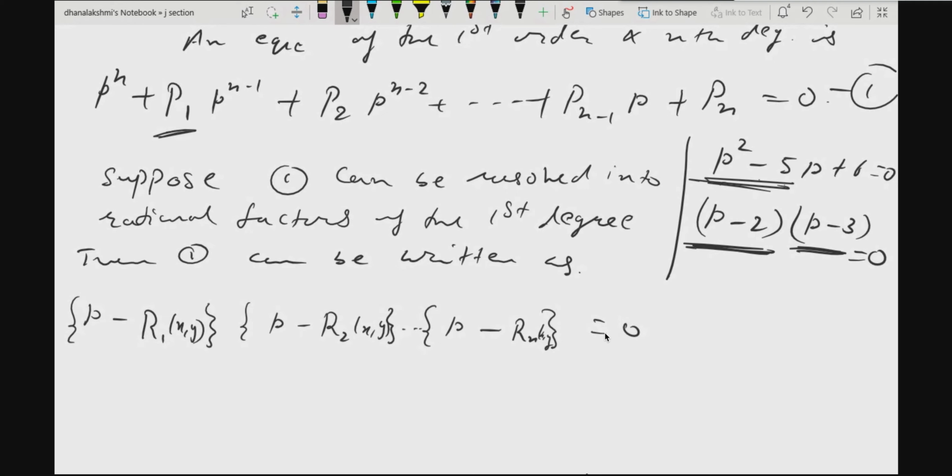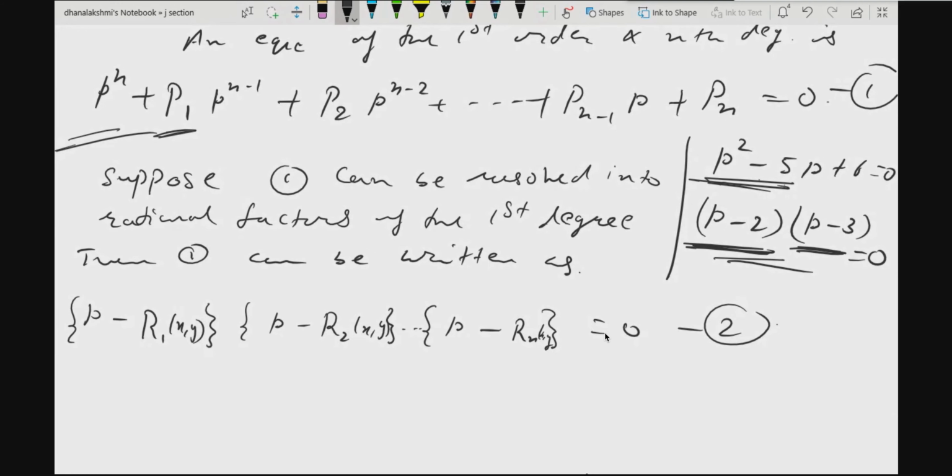Can I write it after resolving into rational factors in this form? Let it be 2. See the example here: I have taken a second degree differential equation of first order and resolved it into rational factors. Same thing I can do with nth degree also.